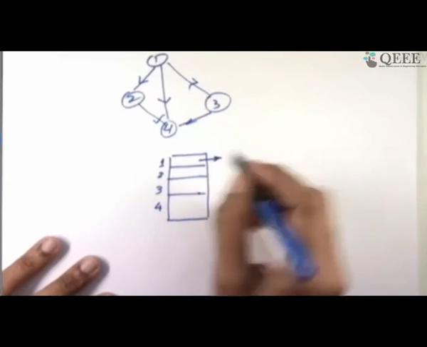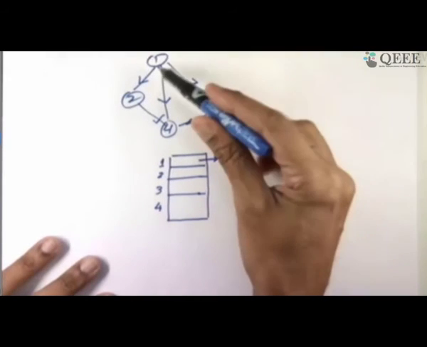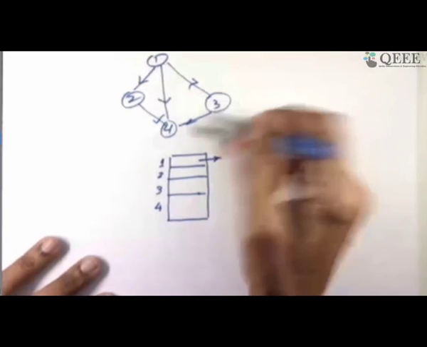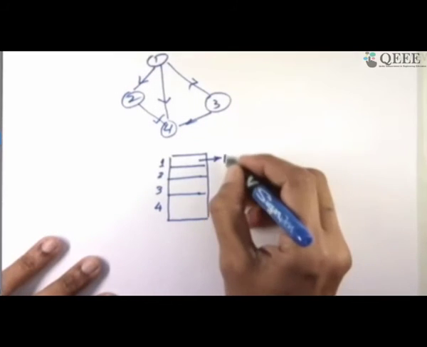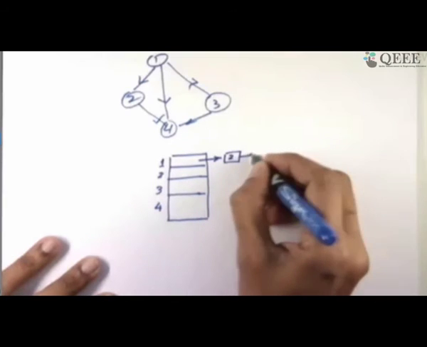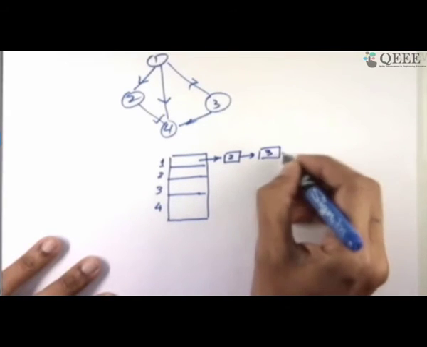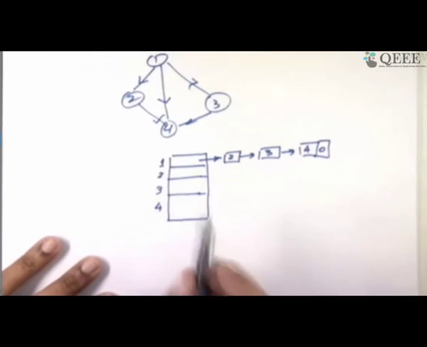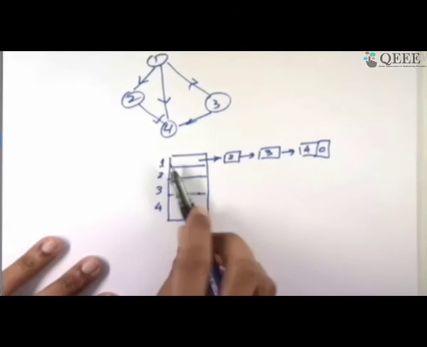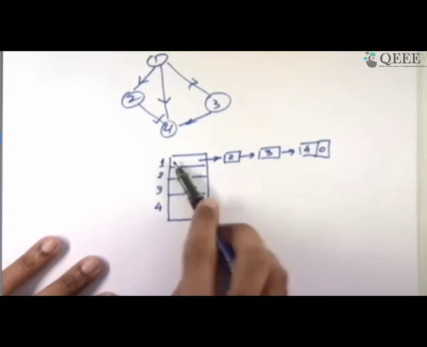Who is 1 connected to? 1 is connected to 2, 3 and also 4 directly: 1 to 2, 1 to 3, 1 to 4. So I will create an edge to 2, to 3 and to 4. What is common between them? That they are all direct edges from 1.